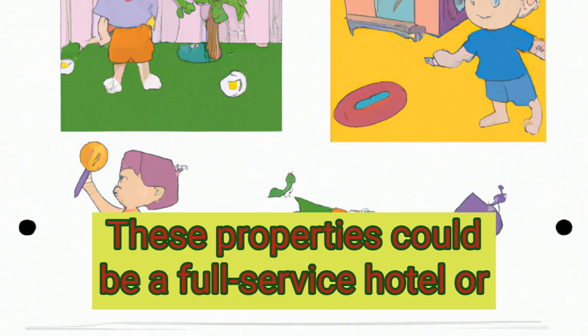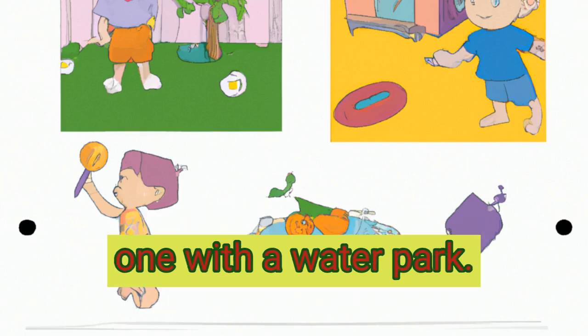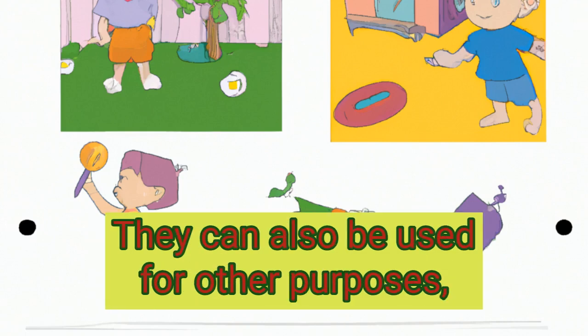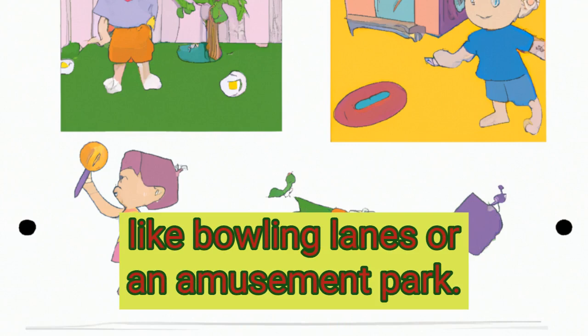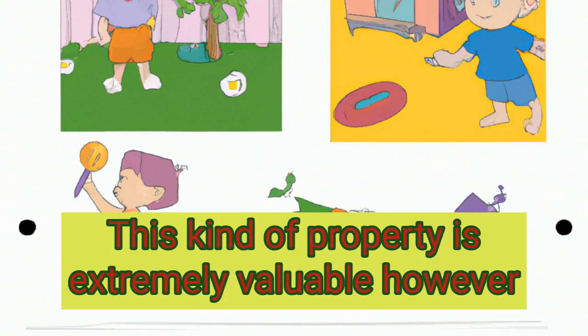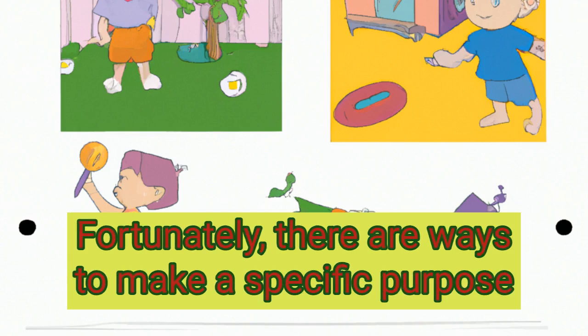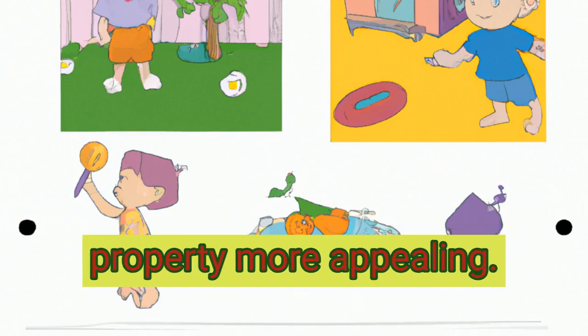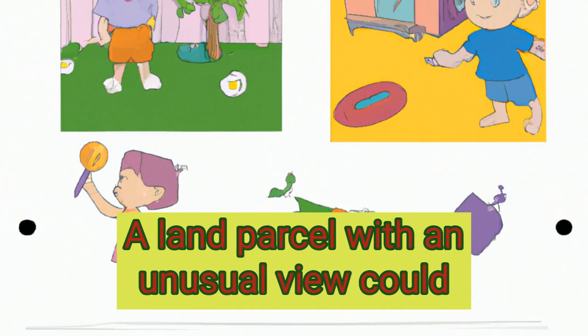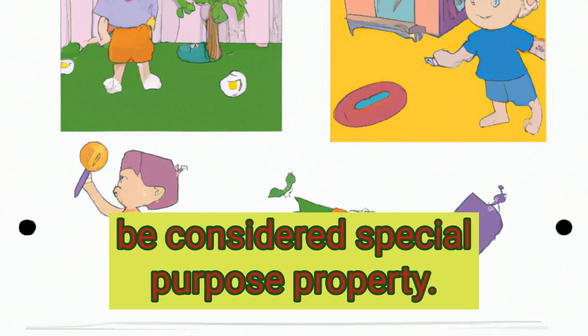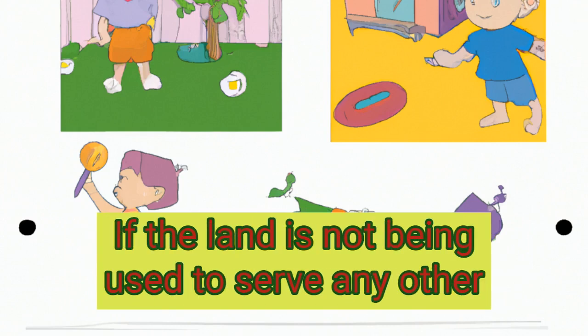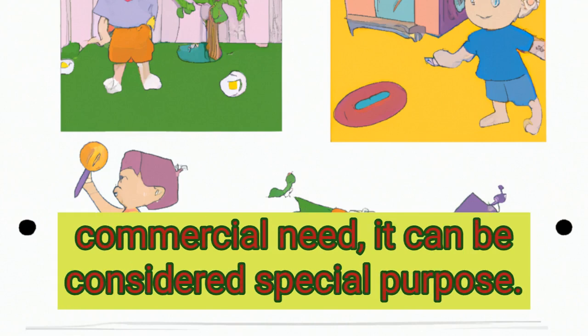These properties could be a full-service hotel or one with a water park. They can also be used for other purposes, like bowling lanes or an amusement park. This kind of property is extremely valuable, however, it can be difficult to turn into a financial gain. Fortunately, there are ways to make a specific purpose property more appealing. A land parcel with an unusual view could be considered special purpose property. If the land is not being used to serve any other commercial need, it can be considered special purpose.